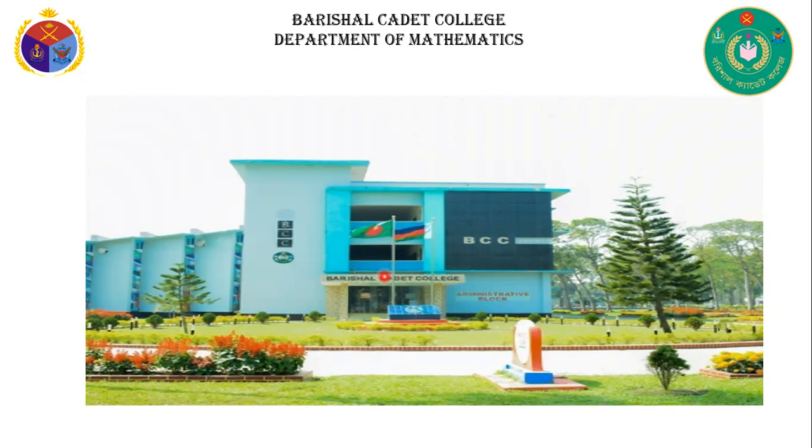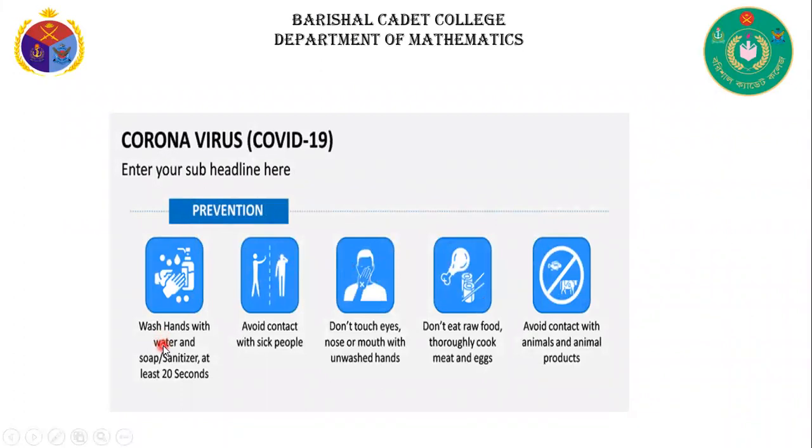Dear cadets, you have to follow the preventive tips for your safety. Firstly, wash hands with water and soap or sanitizer for at least 20 seconds. Avoid contact with sick people. Don't touch eyes, nose or mouth with unwashed hands. Don't eat raw food; thoroughly cook meat and eggs. Avoid contact with animals and animal products.